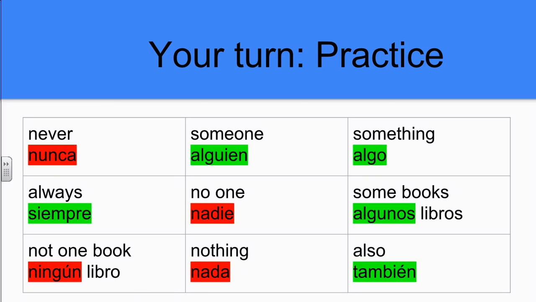Great job. Hopefully you came up with these answers. Remember, once you have a negative qualifier in Spanish, everything that follows it will be in the negative. That's different from the English, where once it's negative, all the rest will follow in the affirmative.